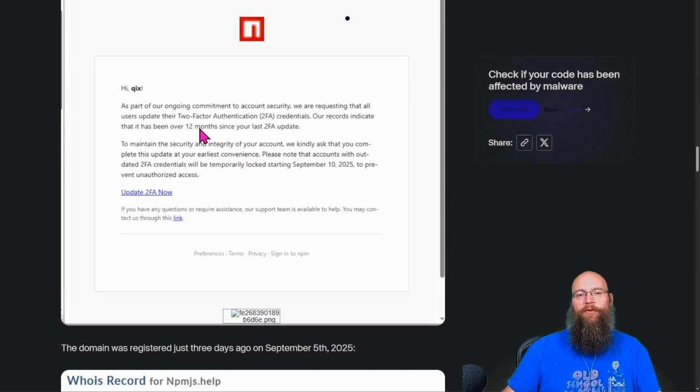So that should have been the first thing. Expired passwords? Yes. Expired 2FA? Nobody rotates 2FA. So that should have been the first red flag here. And they say, to maintain the security and integrity of your account, we ask you to kindly update this at your earliest convenience.